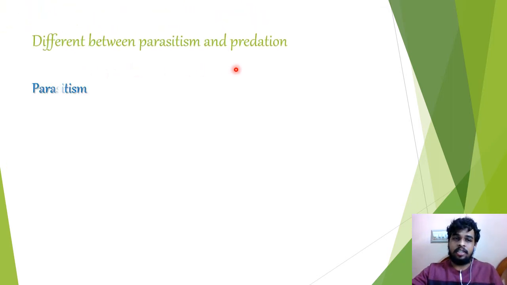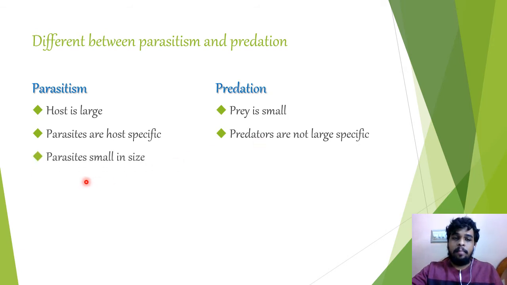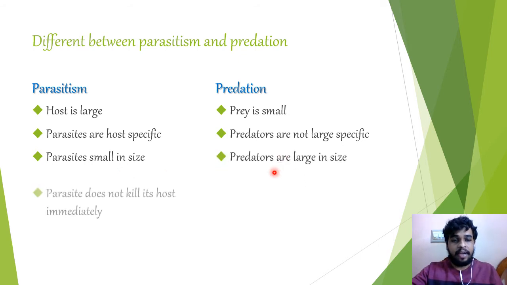Now let us see the difference between parasitism and predation. The left side column is parasitism and the right side is predation. In parasitism, the host is large compared to the parasite. In predation, the prey is small compared to the predator. Parasites are host specific, which means parasites have a particular host. In predation, there is no particular host. Parasites are small in size compared to the host. Predators are large in size compared to prey.